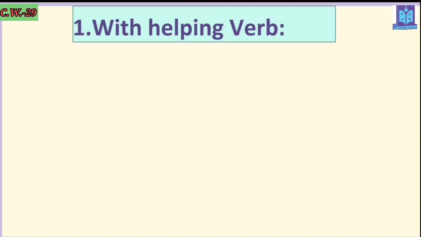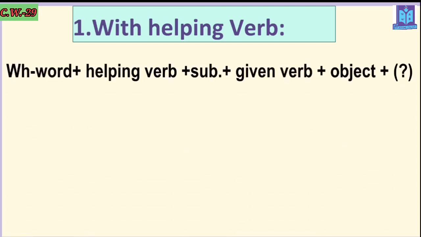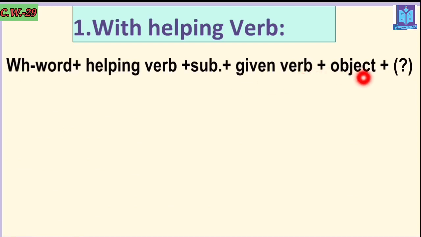That time you have to follow this structure: WH word plus helping verb plus subject, then the given verb, then object, and of course the question mark, because it's a question. You have to put a question mark at the end of the sentence. And there is one thing. Remember always, this structure you have to memorize.